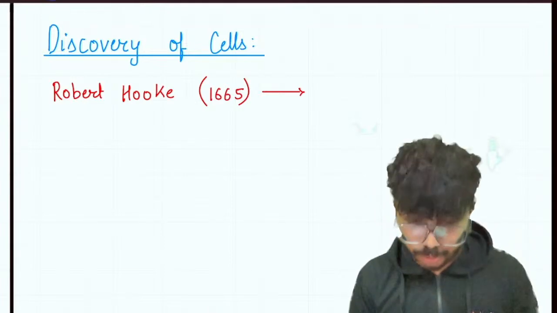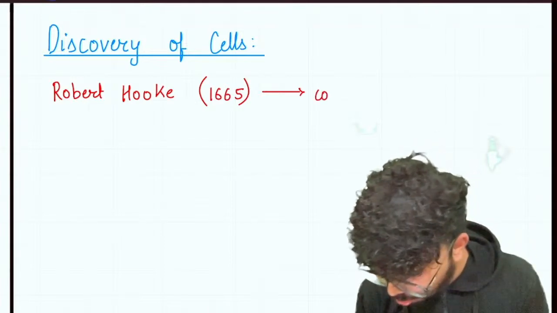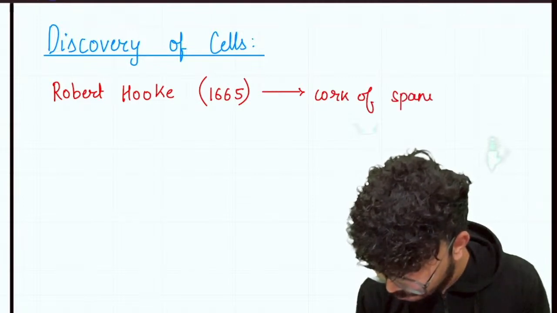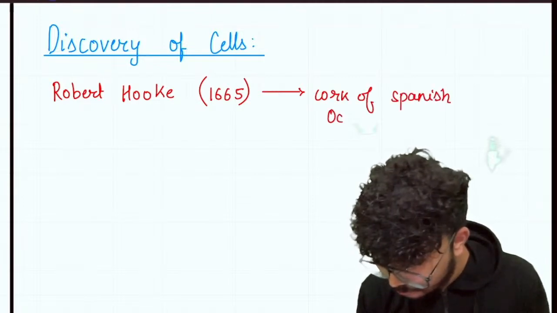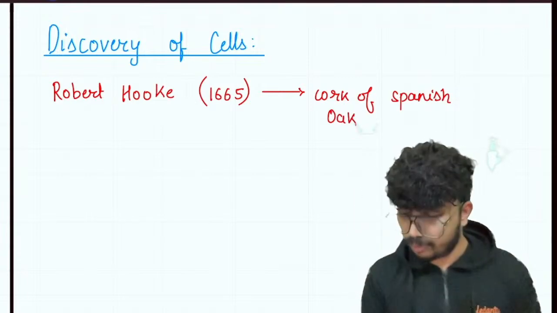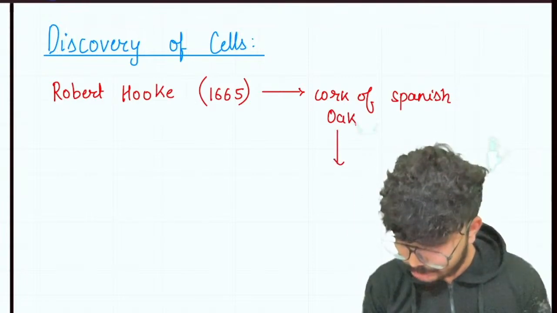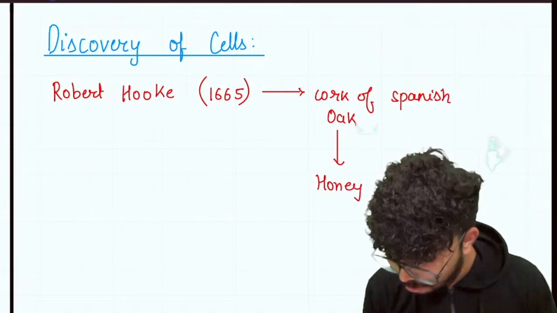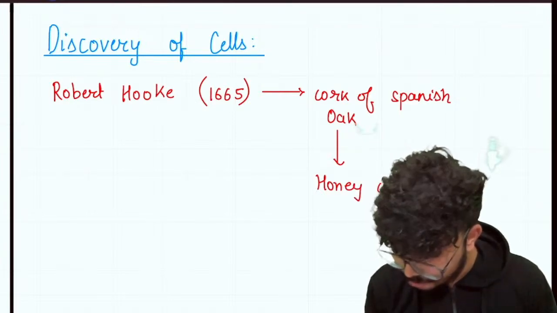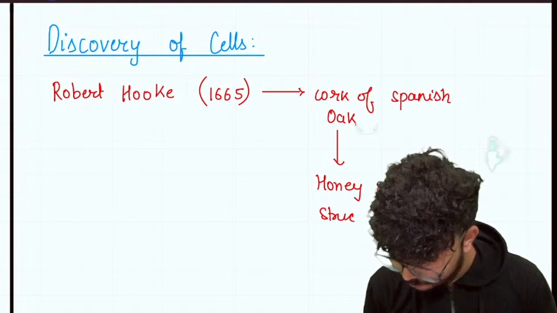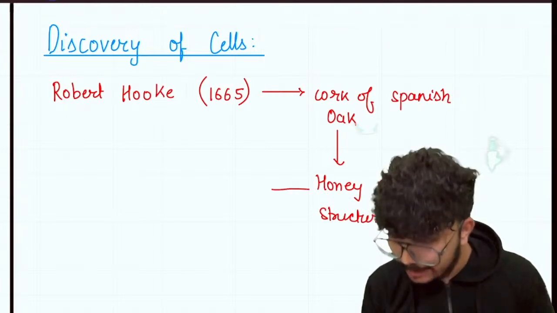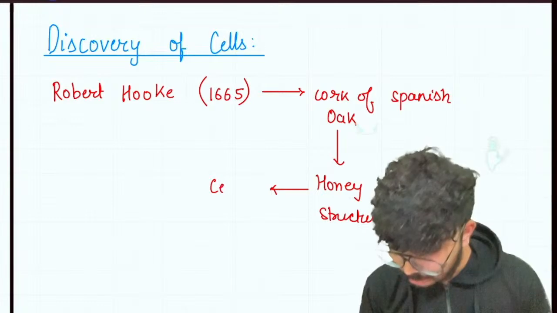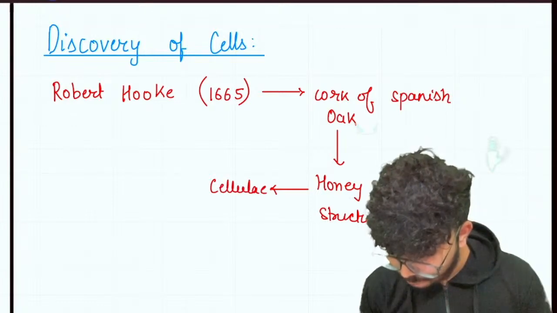Okay, so I'll write this down: Robert Hooke in 1665 placed a very thin slice of cork of Spanish oak under his own primitive microscope, and he observed some honeycomb-like structure, which he named cellula. It's a Latin word, cellula or cell.